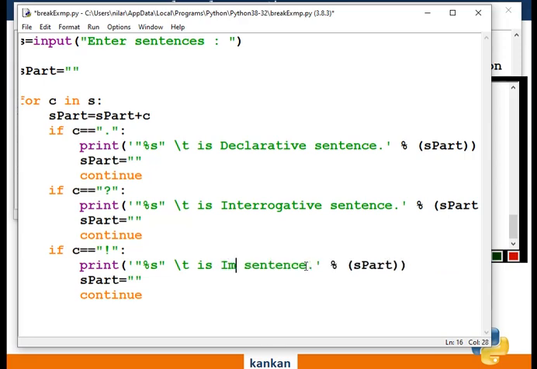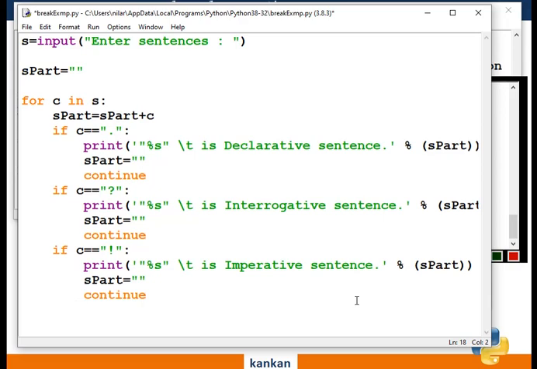This will be imperative sentence. So in this way we will continue to find out the type of the sentence within a paragraph.